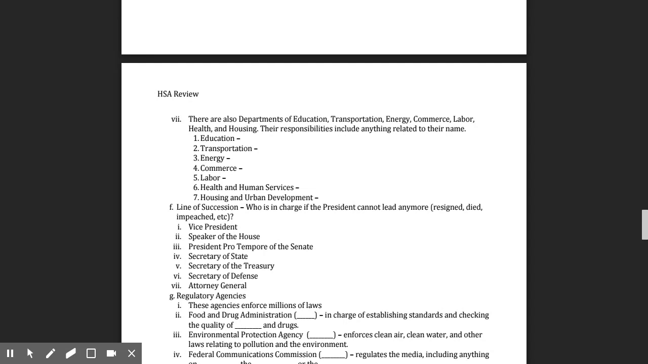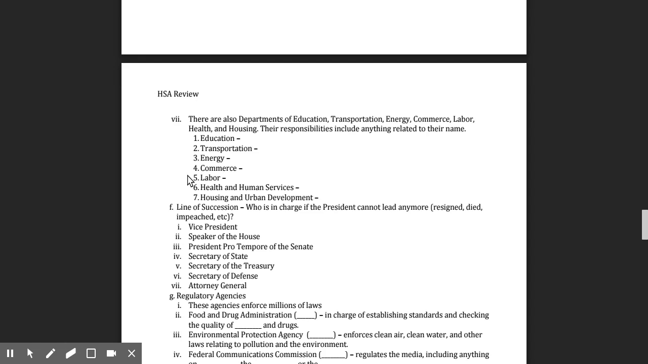Department of Education talks about different standards for education. Department of Transportation discusses different standards for transportation, such as making an interstate highway system. Department of Energy focuses on creating energy, such as using fossil fuels and renewable energy like solar power. The Department of Commerce discusses trade and business.